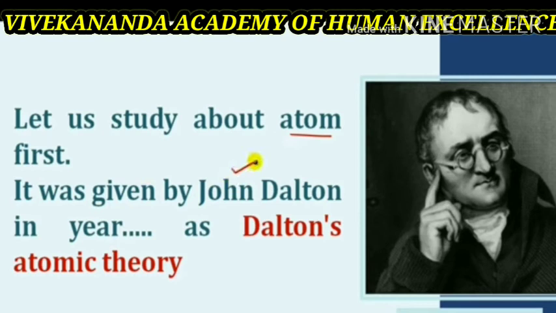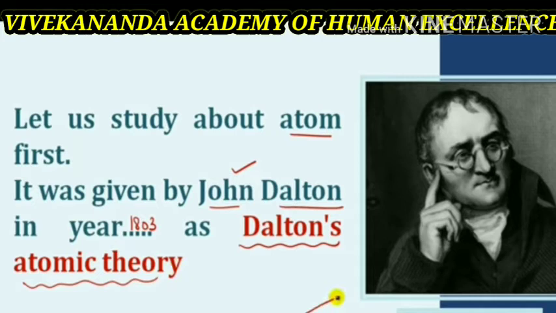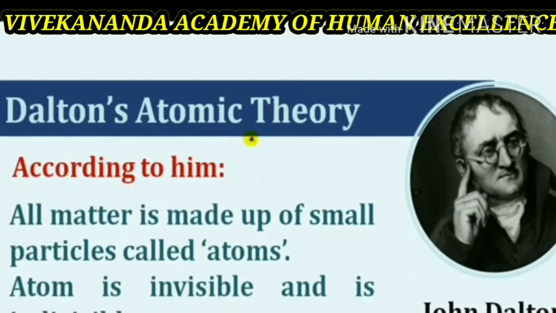It was given by John Dalton as Dalton's atomic theory. At the end of the 19th century and early 20th century, the electronic structure was studied. According to these studies, the atom has a complex structure and is not indivisible. These studies also showed that the atom is composed of smaller particles such as electron, proton and neutron. Thus, these fundamental particles form the atom. These are all the main constituents of the atom.